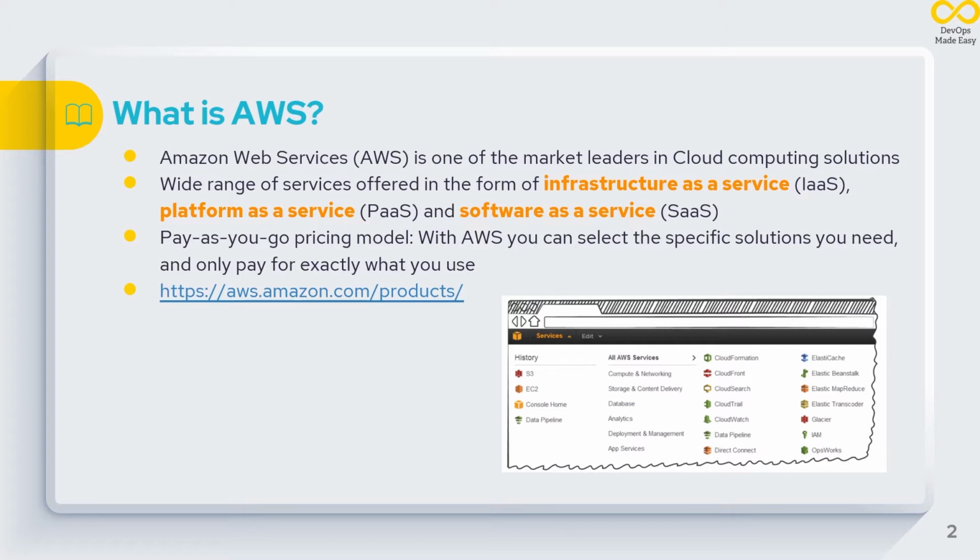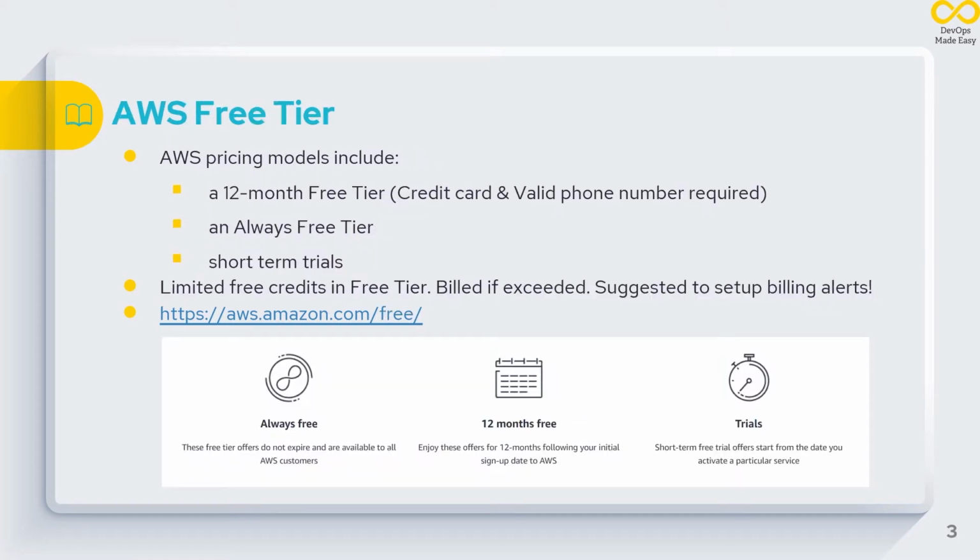So if you want to know what are the products available in AWS, do check out this link. AWS pricing models include a 12-month free tier, which we are going to see now. For creating a 12-month free tier account, we would be needing a credit card and a valid phone number for our verification purposes. And AWS also offers an always free tier, which means some of the products are given for free for lifetime, and some of the products are given for short-term trials where we get to try some of its services for a limited duration.